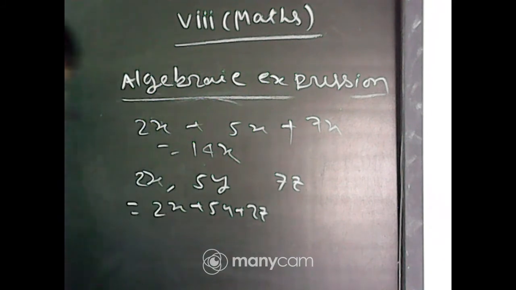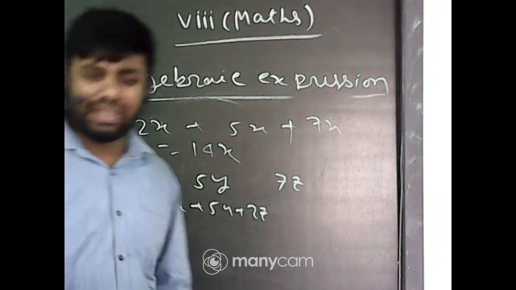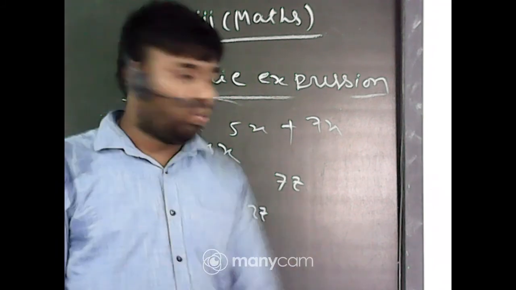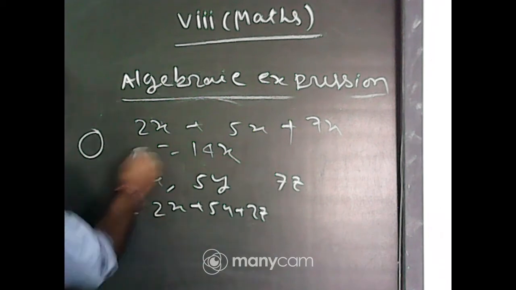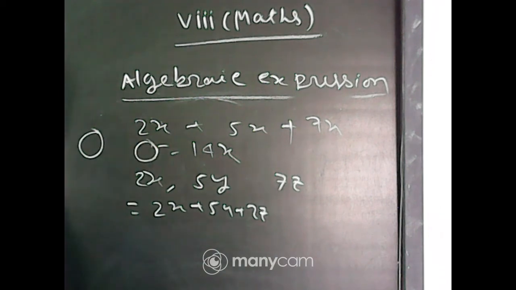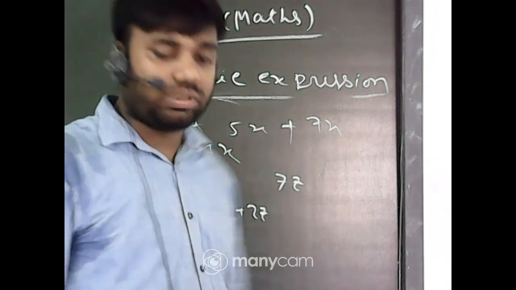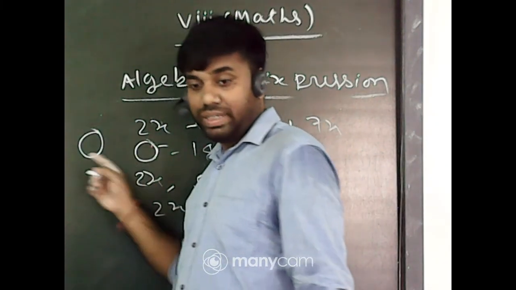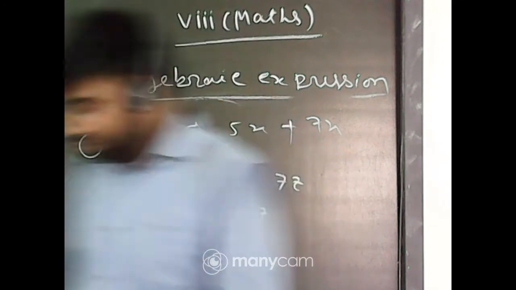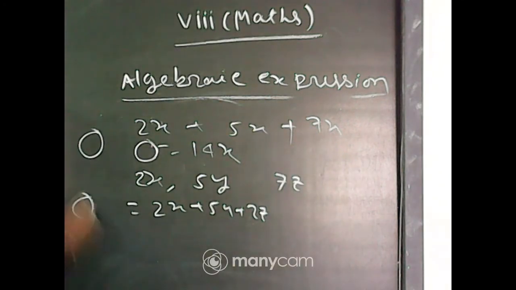That is the benefit of like terms. Just to give an example, one mango is there and another mango is there. If I ask how many mangoes are there, what will you say? Sir, 2 mangoes are there. Now next, 1 mango and 1 jackfruit is there.